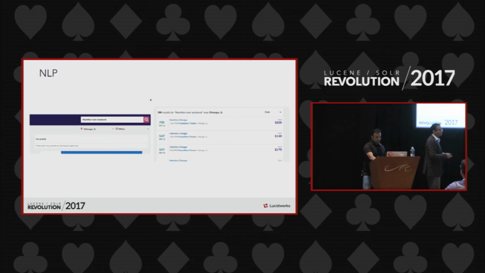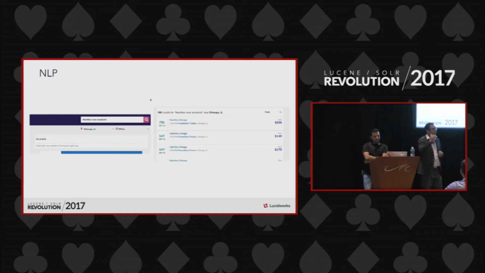So we built this NLP engine, right? Earlier, Gopal gave an example about like, Giants game next weekend. Query is very similar, right? Earlier, when you would type in Hamilton next weekend, you would see 0 results. But on the right-hand side, you are able to see results for Hamilton next weekend. We made this query a week before. So the system is able to understand that Hamilton is an artist, right?